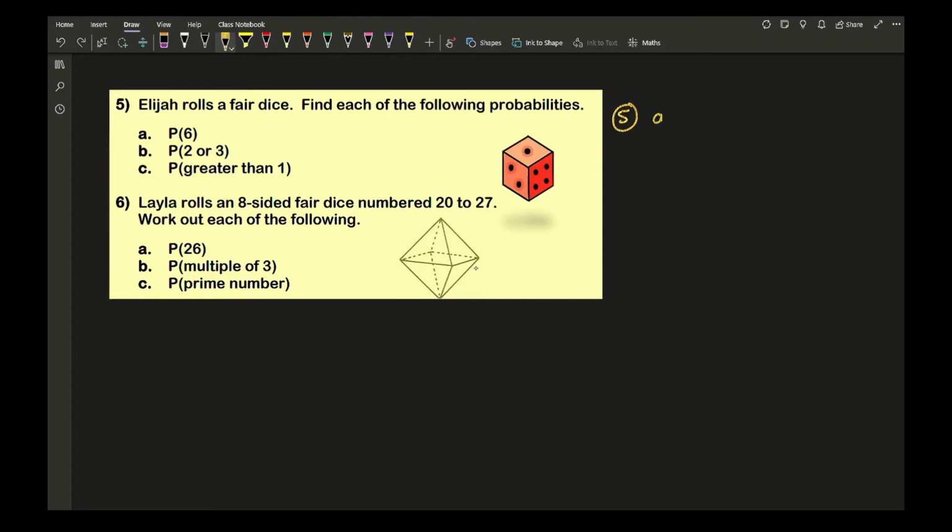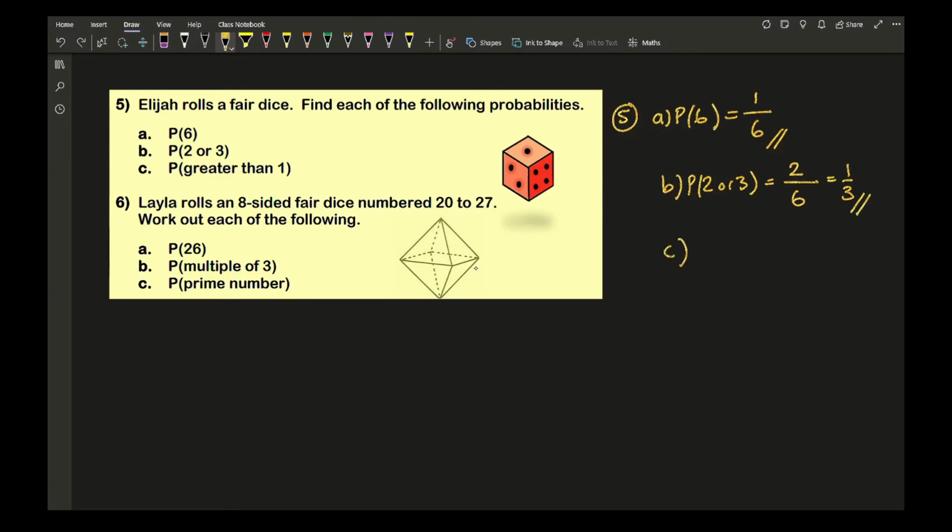So with question 5a, the probability of getting a 6, well, how many 6s are there on a regular die? That's going to be 1. How many numbers are there in total? 6. So there is my final answer. For question B, it says the probability of a 2 or a 3. Well, how many 2s and 3s are there on a die? There's one 2 and one 3. So that means there's 2 possible numbers out of 6. And that simplifies to give me 1/3.